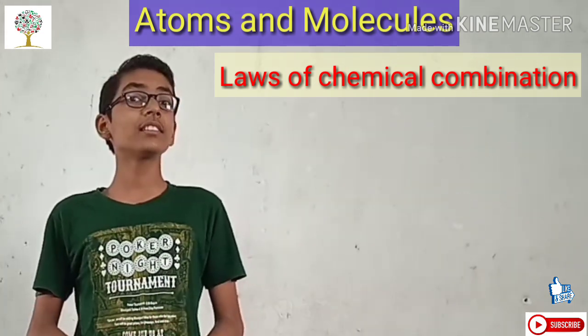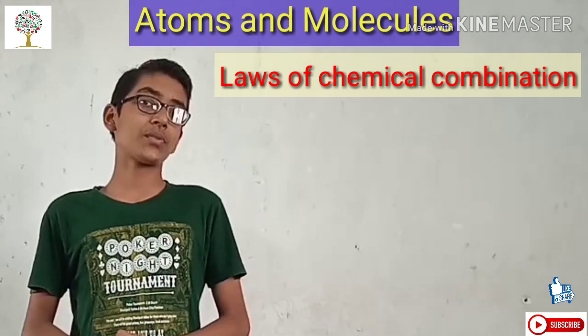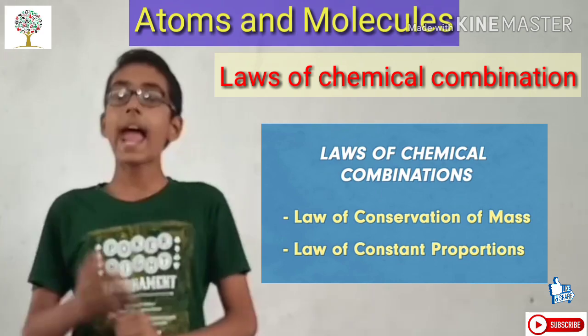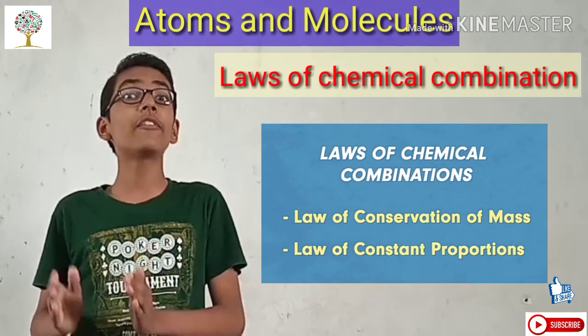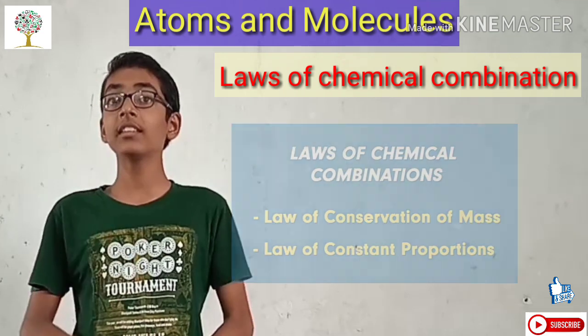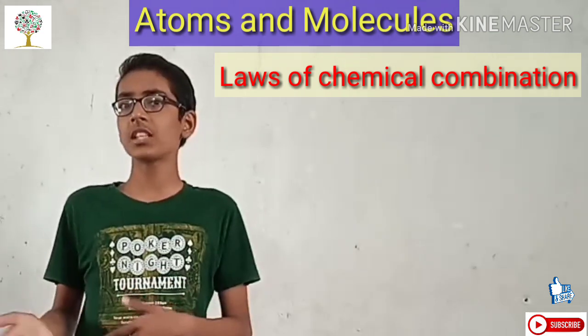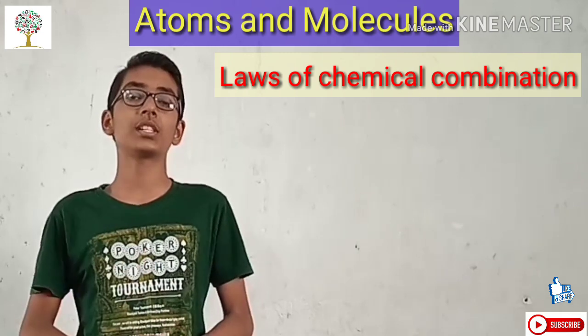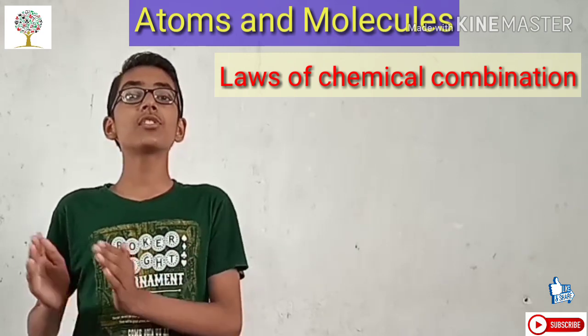Students, here we are going to learn two main laws of chemical combination. The first one, law of conservation of mass, and the second one, law of definite proportion or constant proportion. There is a third one, the law of multiple proportions, but don't bother. We are going to learn it in further classes. Here we are going to learn only the first two. First, the law of conservation of mass.